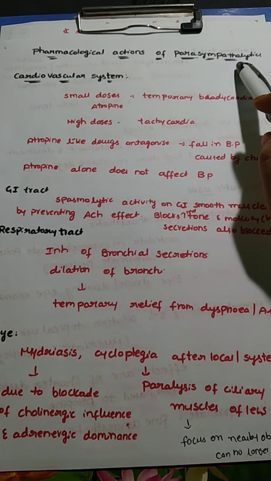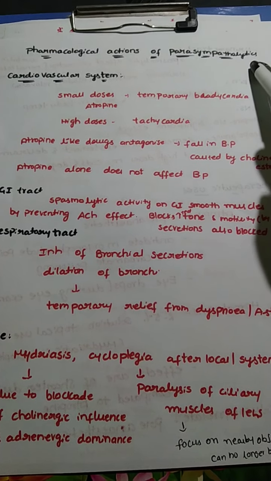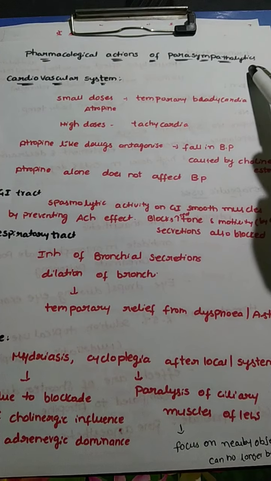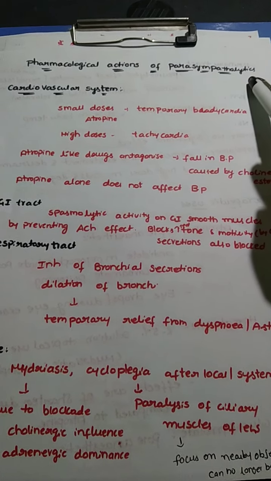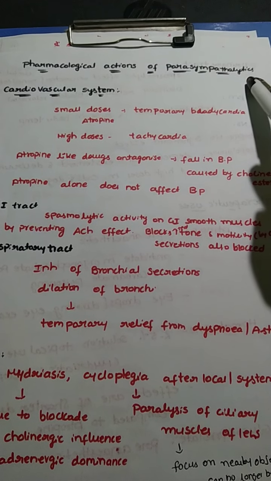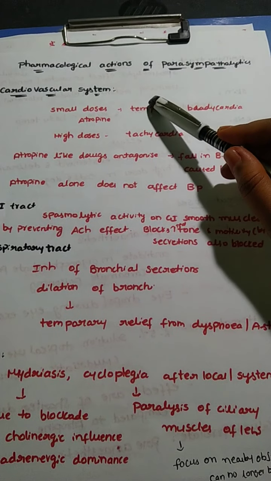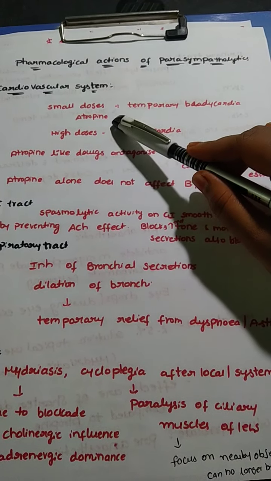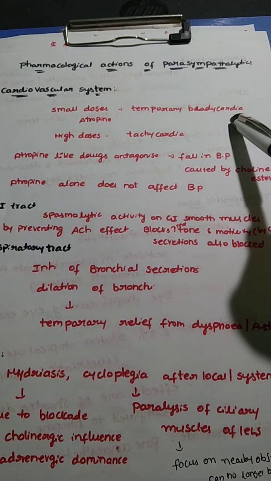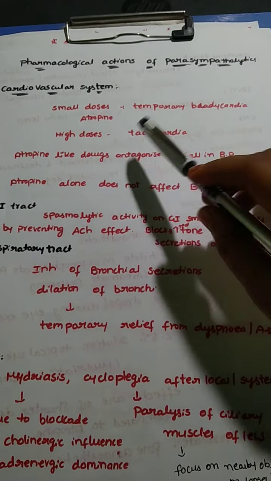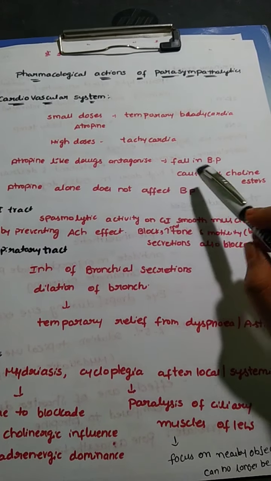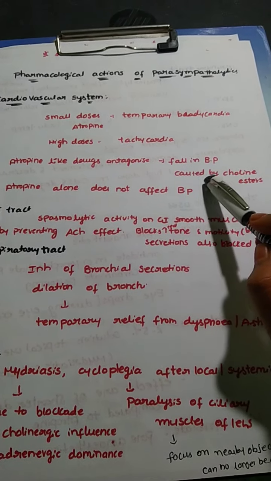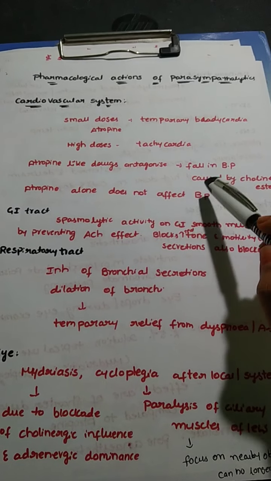What are the pharmacological actions of parasympatholytics? In a nutshell, their actions are completely opposite to those of parasympathomimetics. On the cardiovascular system, when small doses of atropine are given, it causes temporary bradycardia, and in high doses it causes tachycardia. Atropine-like drugs will antagonize the fall in BP caused by choline esters,